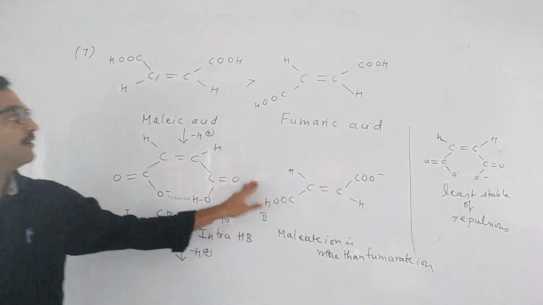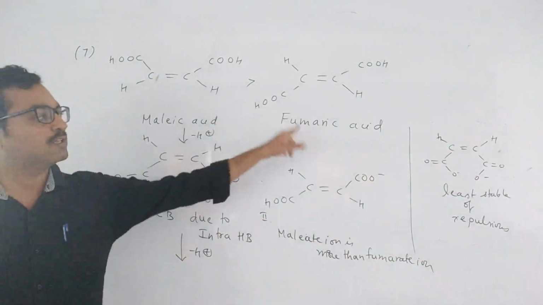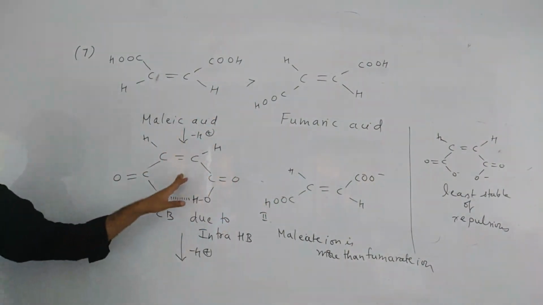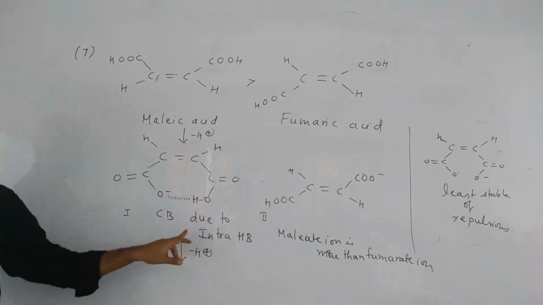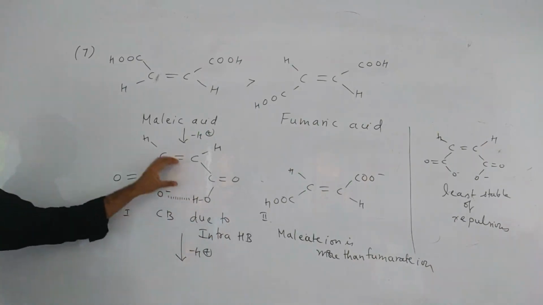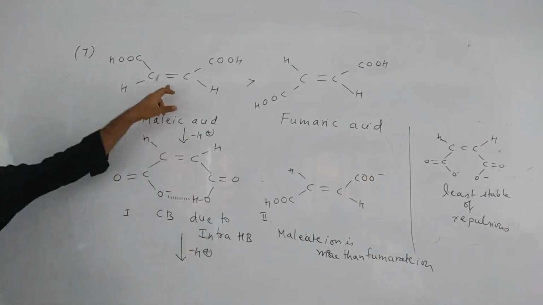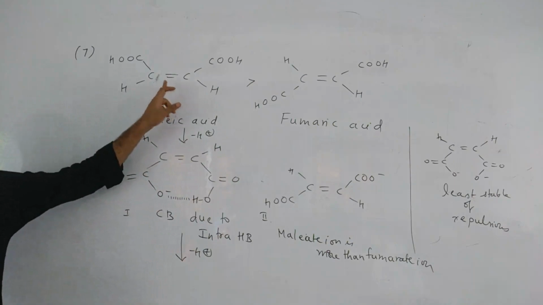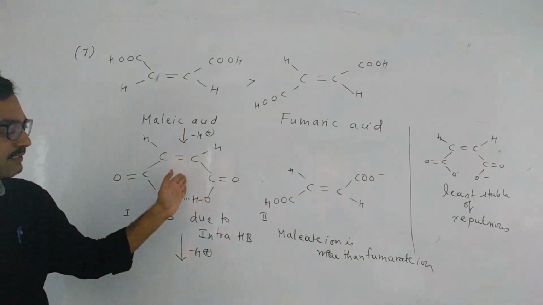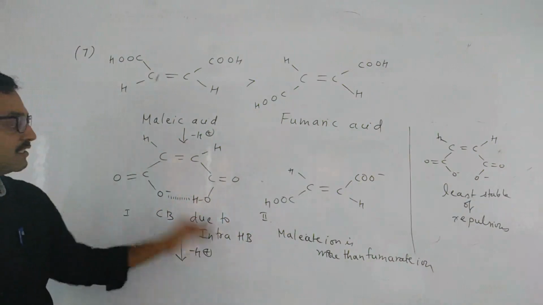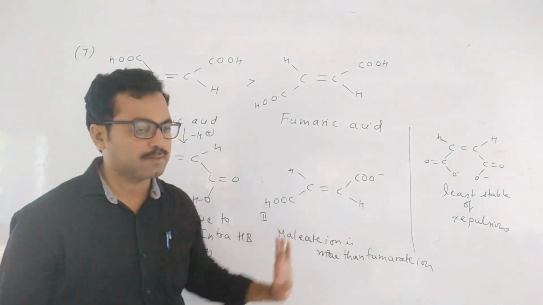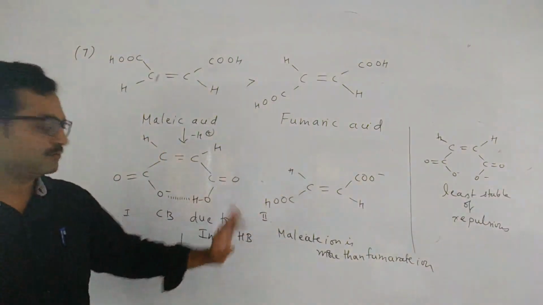First case, malic acid and fumaric acid, which is more acidic? Malic acid. Why? Malate ion is stabilized due to intramolecular hydrogen bonding. So if the conjugate base is more stable, the corresponding acid is more acidic. That is why this one is more acidic than this. Now, my question is, if this gives H plus again, because it is a dicarboxylic acid, and this also gives H plus again, which is more acidic now?